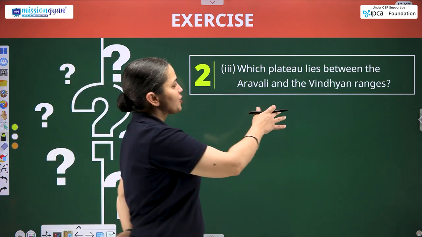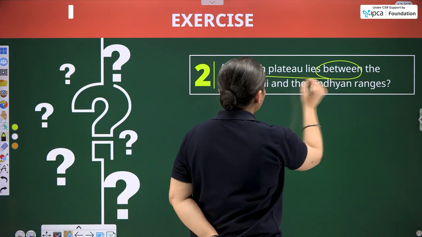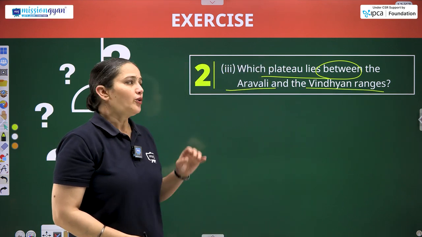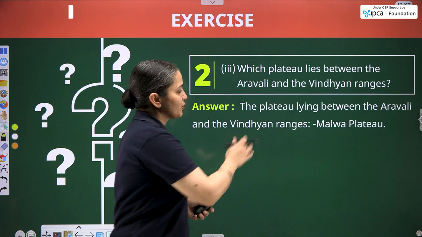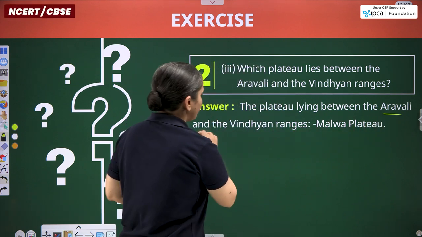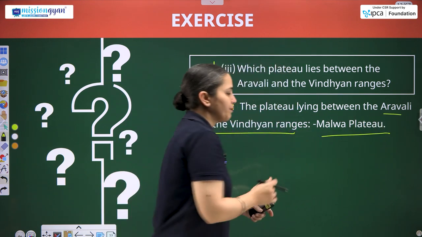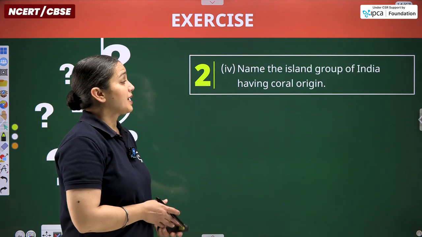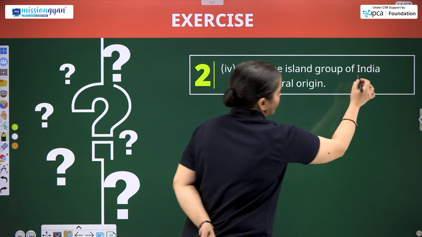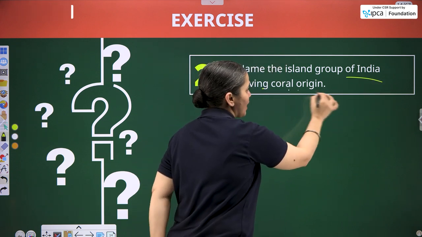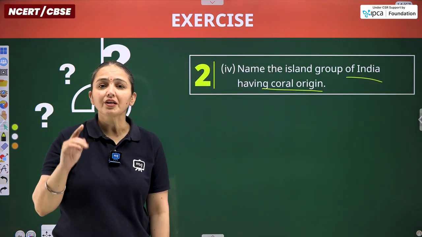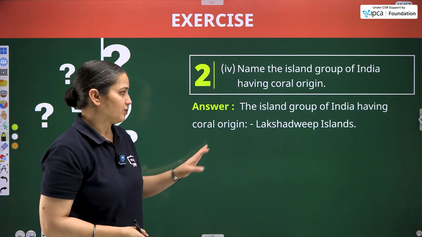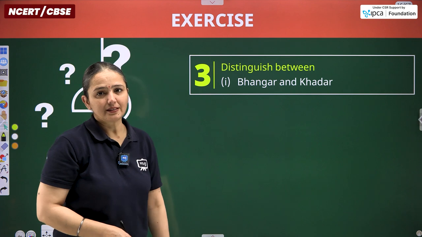Next question, which plateau lies between Aravalli and Vindhyan? We are talking about the western part itself. There lies the Malwa plateau. The plateau lying between the Aravalli and the Vindhya ranges is the Malwa plateau, also considered as Central Highland. Next is, name the island group of India that has a coral region. The only coral group of islands is Lakshadweep. So the answer is Lakshadweep island itself.